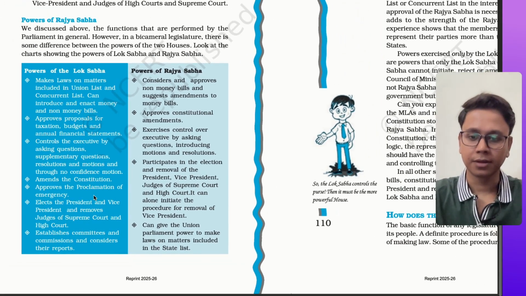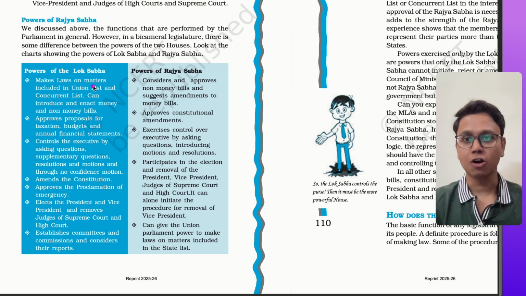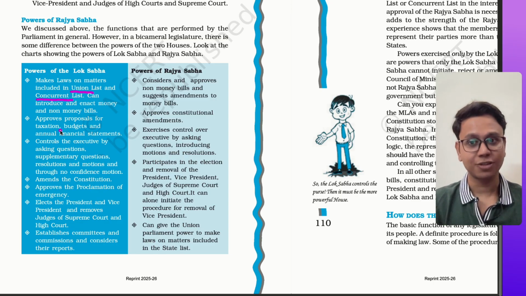See, powers of Lok Sabha: it makes laws on matters included in the union list and concurrent list. Because India is a federal country, there are three lists: union list, state list, concurrent list, and parliament makes laws on those matters which are there in the union list and concurrent list. Lok Sabha as well as Rajya Sabha. It approves budgets and taxation. So there is a financial power also.